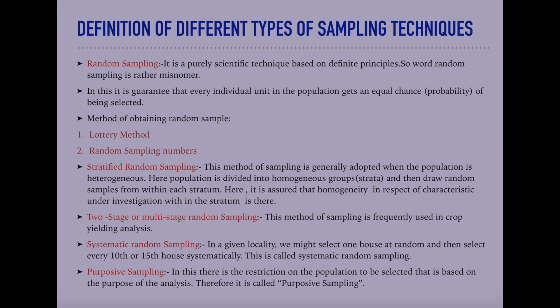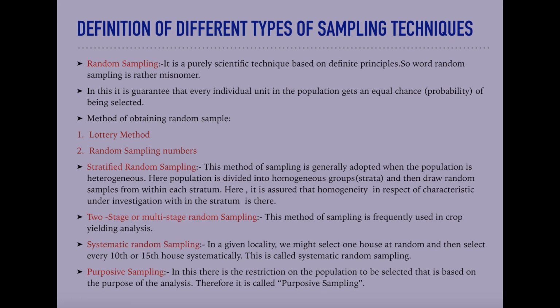So, if we have to study the houses lying in a city, we start from a point, and then we take the figure from every 10th or 15th house one after another. In that way we collect the sample, and that is called systematic random sampling.